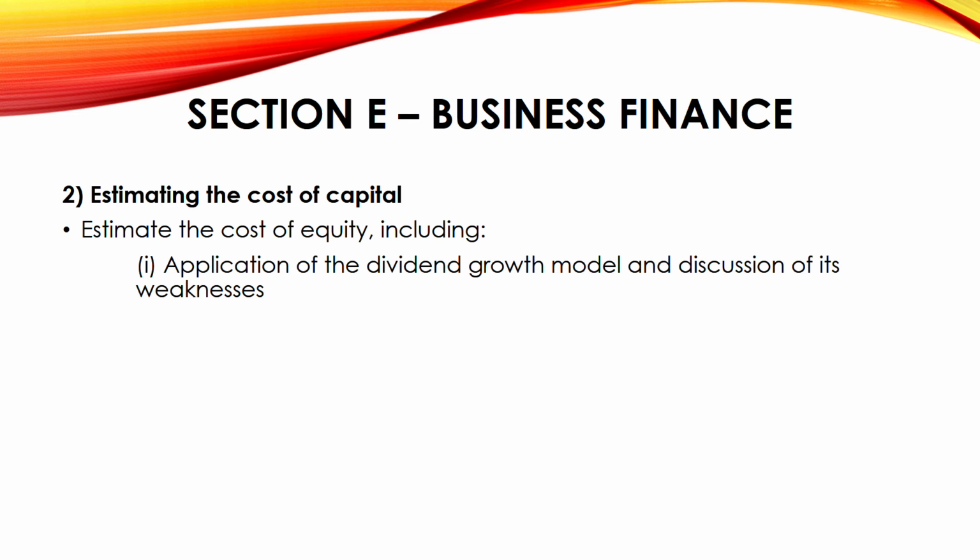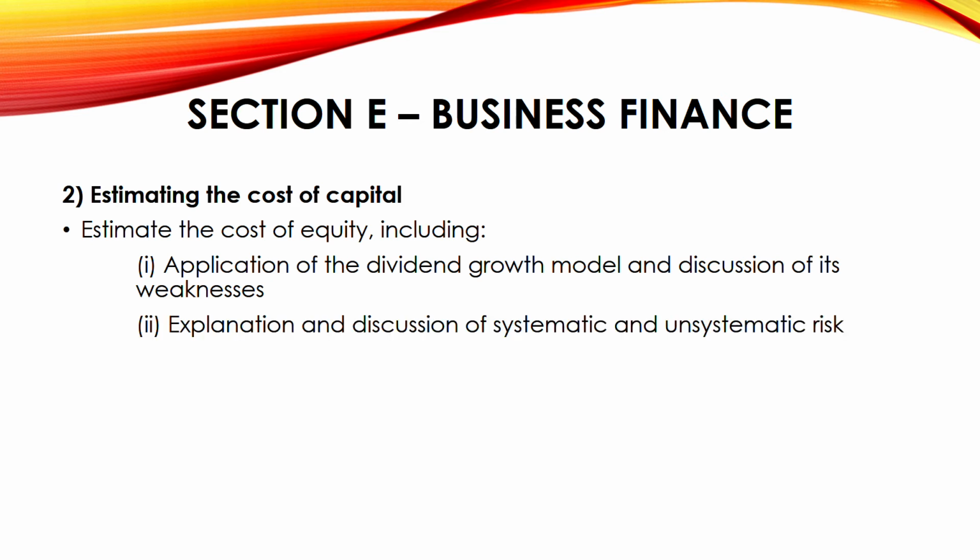You need to use dividend growth model. Remember, equity means for shareholders. So equity and dividend, they are related. So the word equity comes, dividend also will come. That's how you remember. So through the dividend growth model, you can estimate cost of equity. And what are its weaknesses? Then systematic and unsystematic risk, what is it?